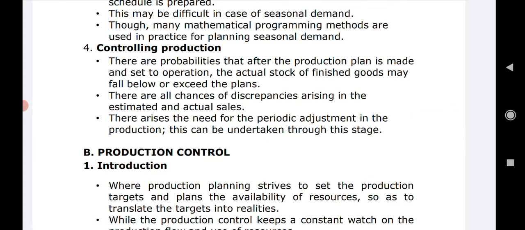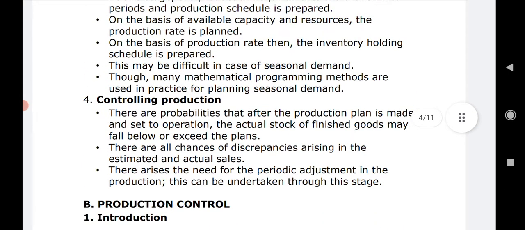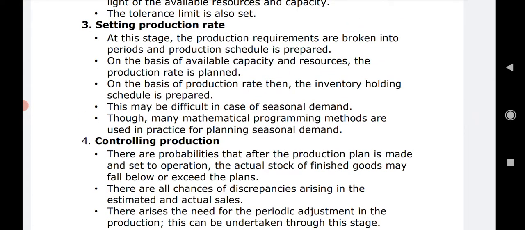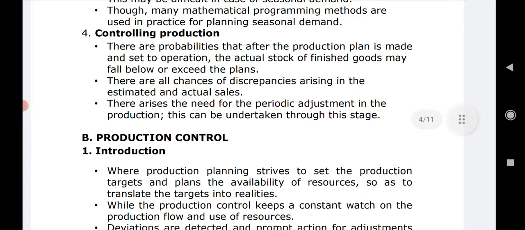There are a few mathematical and statistical methods through which we can calculate and plan for seasonal demand. Anyways, what we do here is that we set the production rate, that is, how much is to be produced in what time period, that is decided at the third stage. And at the fourth stage, controlling production.